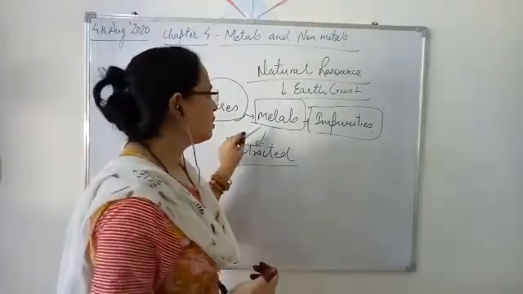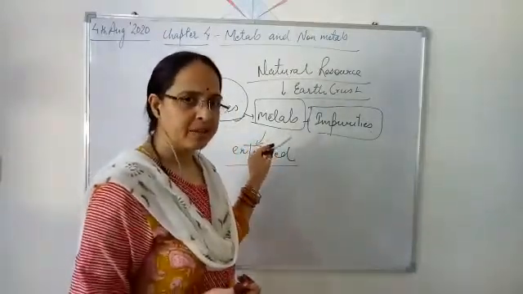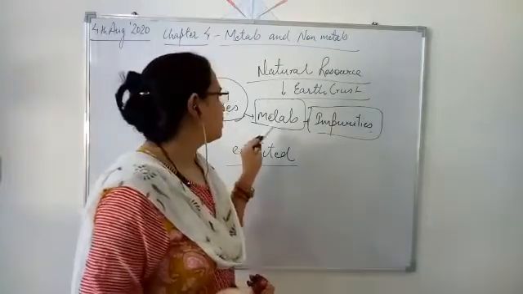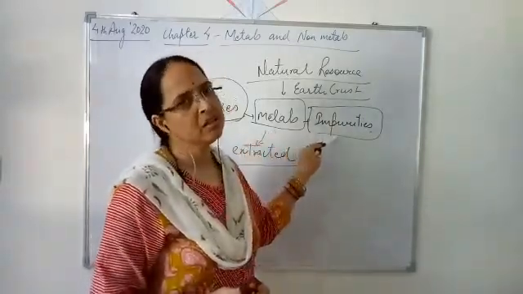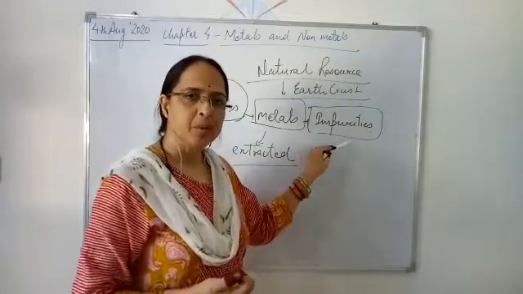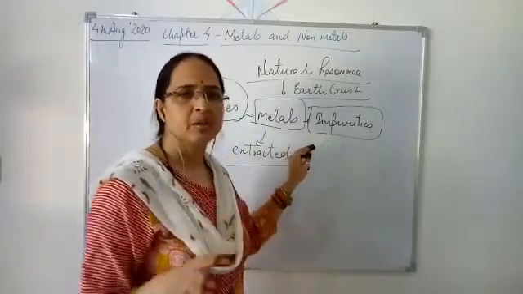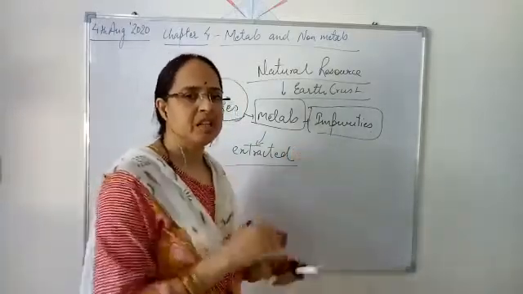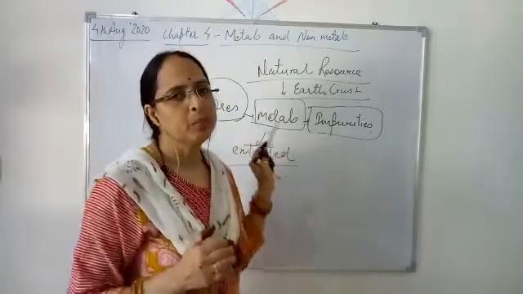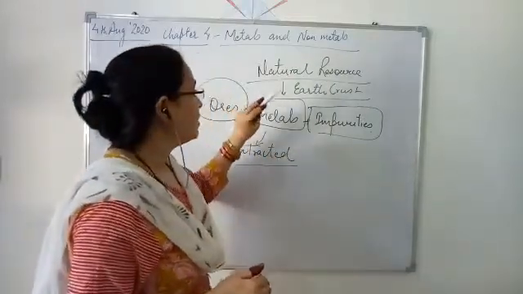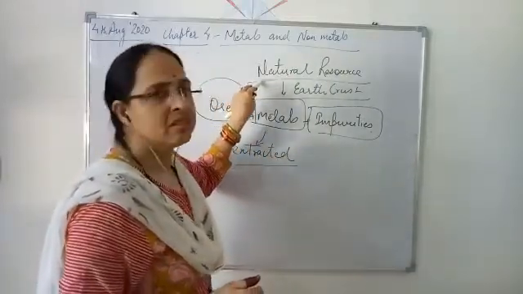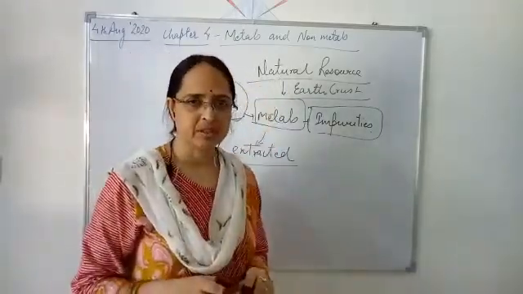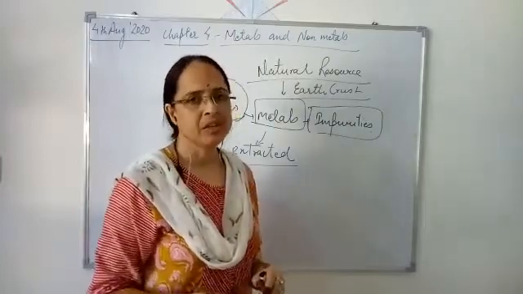So we have discussed the metals. The impure metals are extracted from the earth in the form of ores, and ores are the combination of metals along with impurities. These impurities are removed by using different processes so that we get the pure metals. Next, these metals are found in the earth crust in the form of natural resources. And the properties of metals we have already discussed.